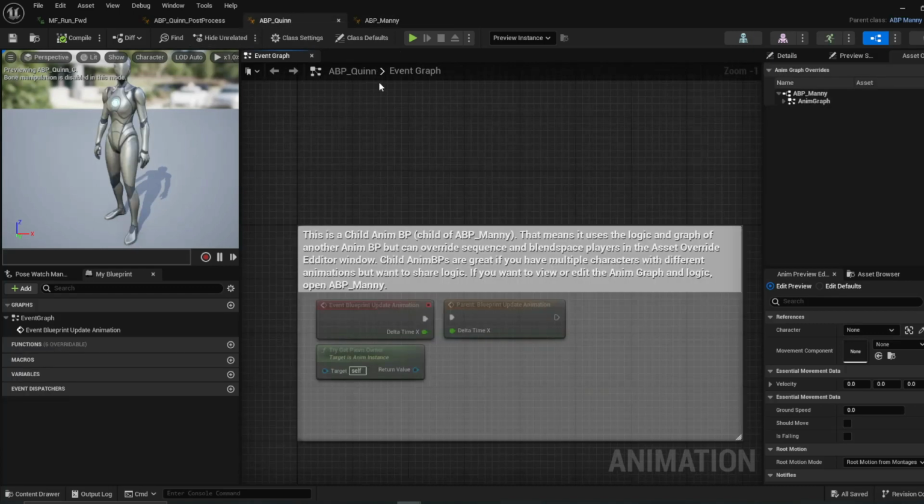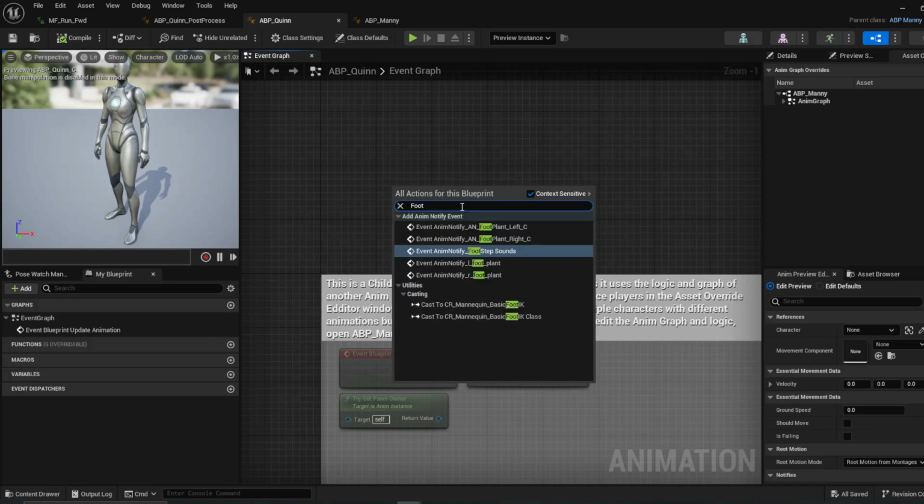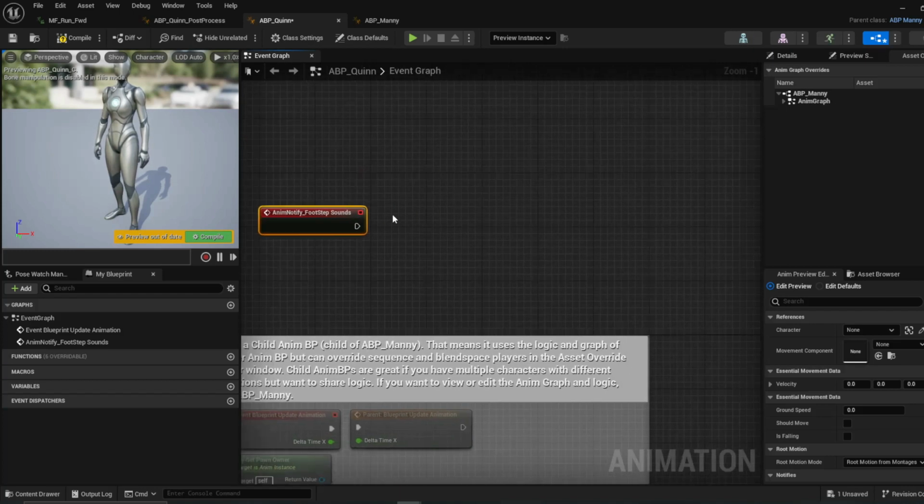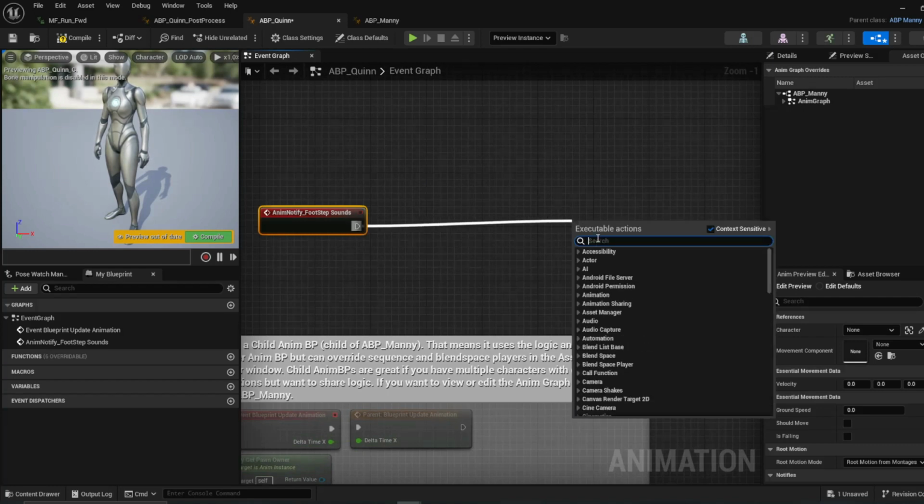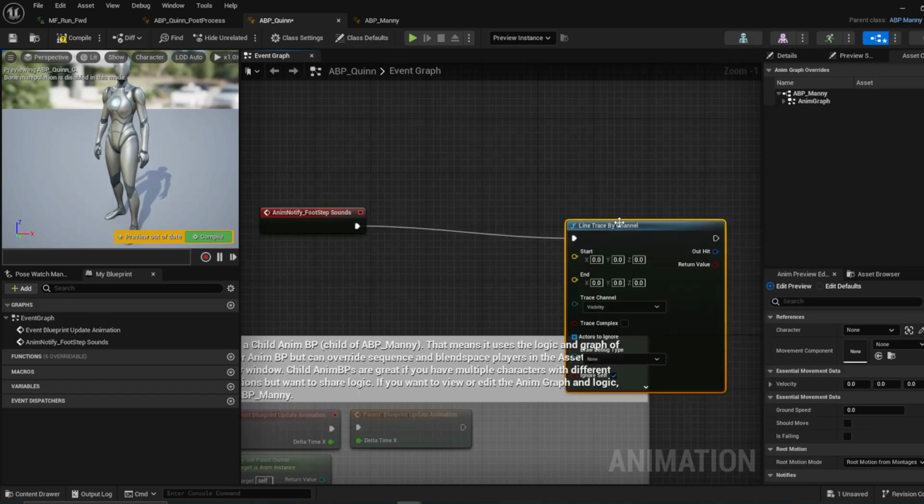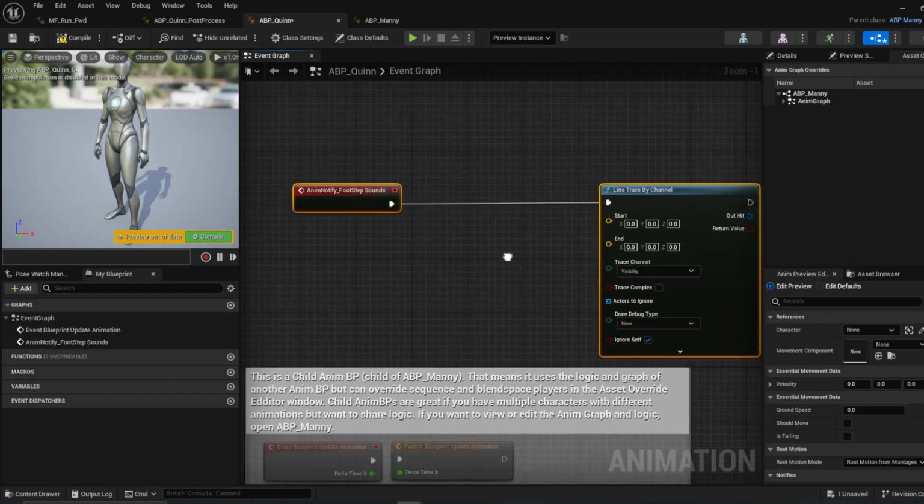Okay. Let's actually go ahead and try to add it in here first. So this is the Quinn animation blueprint. Let's go ahead and just put in footstep sounds. So anim notify underscore footstep sounds. If you just type footstep, it should pull up the anim notify that we created. And then we're going to pull out and we'll do a line trace by channel. Yep, there we go. Let me actually just pull this up.